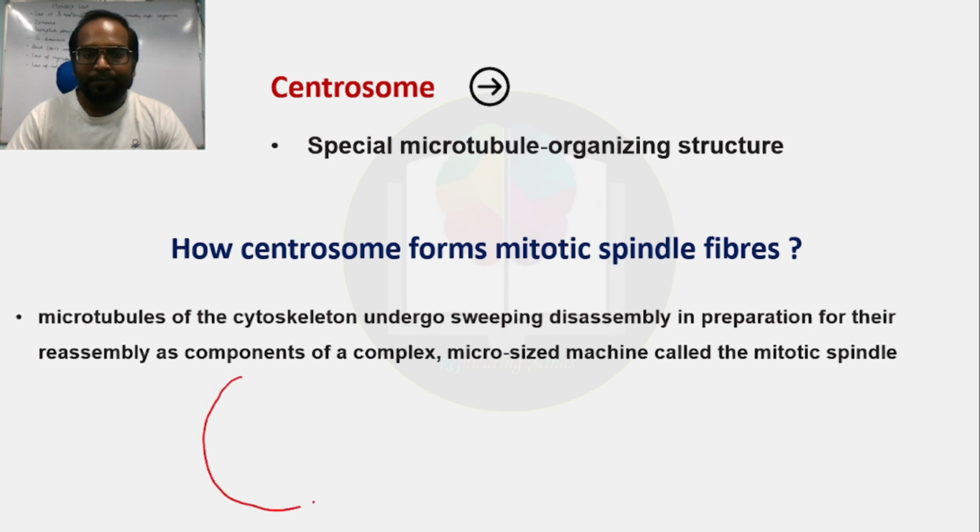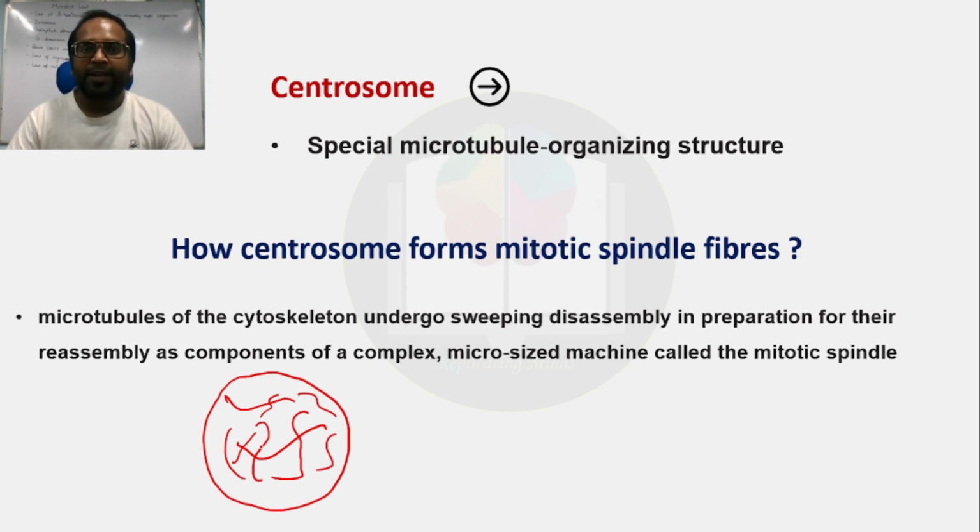Every cell has a network of cytoskeleton in it. These are the network of cytoskeleton. And do you know what is the function of this cytoskeleton? The cytoskeleton provides a shape to the cell. The main function of the cytoskeleton is to provide a defined shape to a cell.